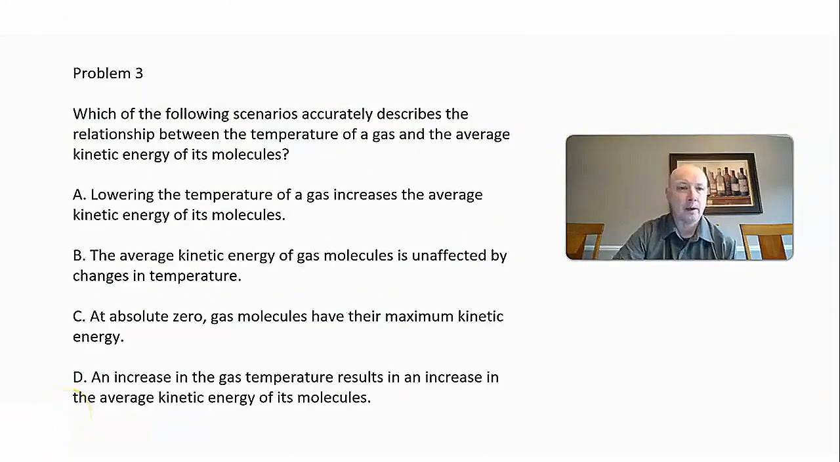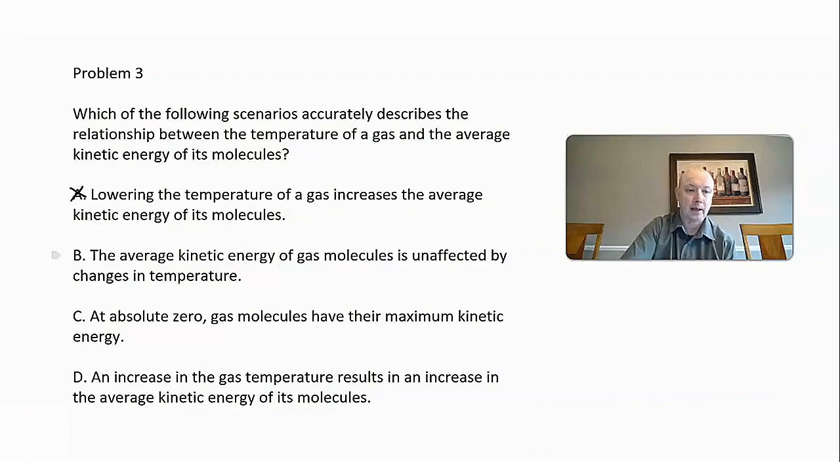All right, problem three. Which of the following scenarios accurately describes the relationship between the temperature of a gas and the average kinetic energy of its molecules? All right, so let's eliminate some possibilities here. What we're looking for is a direct relationship. The average kinetic energy of molecules is directly related to temperature. So any of the choices that don't have a direct relationship can be eliminated. For example, choice A could be eliminated. It says lowering the temperature of a gas increases the average kinetic energy of the molecules. Actually, it would decrease the kinetic energy. So choice A is eliminated.